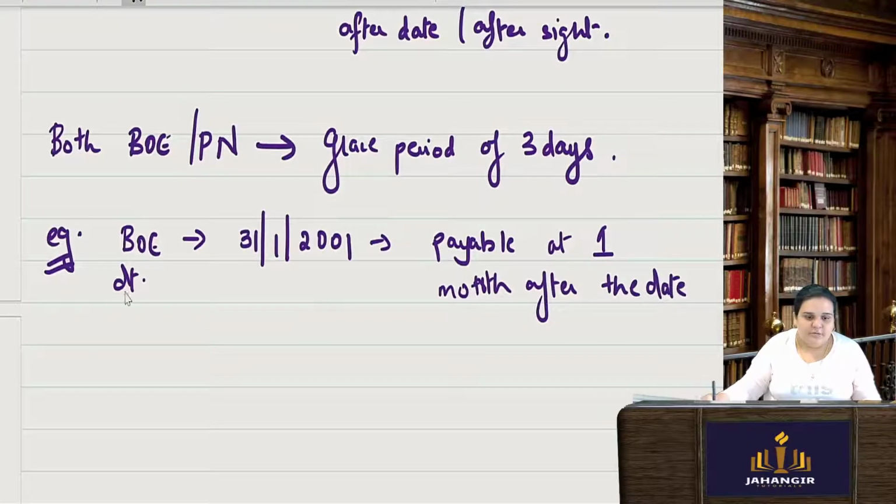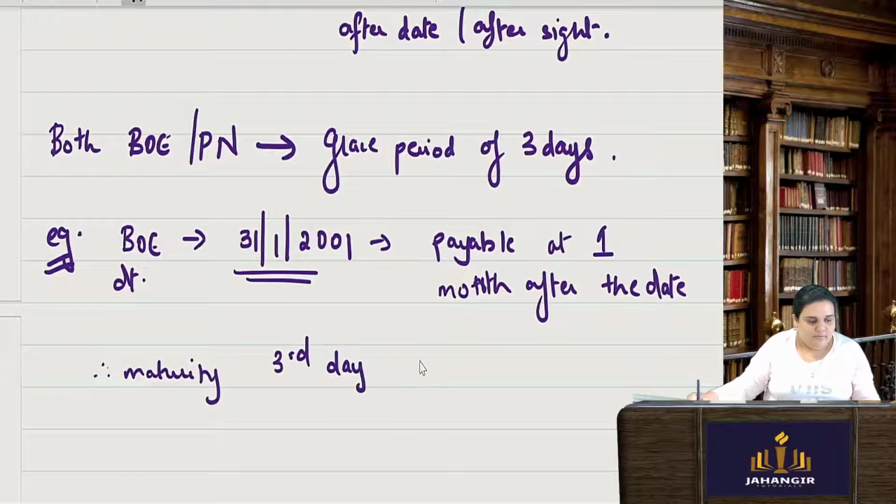So after which date? Obviously this date. Okay, so therefore maturity will be the 3rd day after. It is 1 month, no? So 31st of Jan, 1 month means the whole month of February. Okay, so generally it is ideally payable on 28th of February, 1 month after the date.